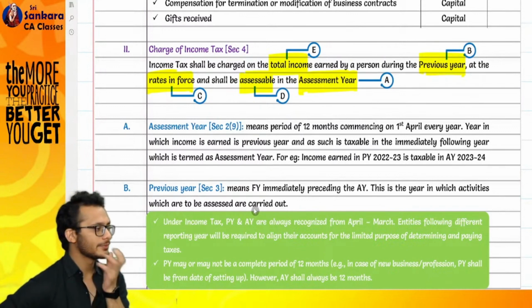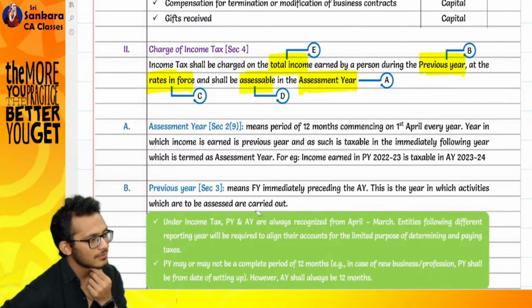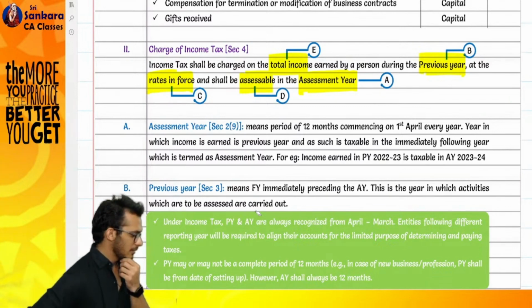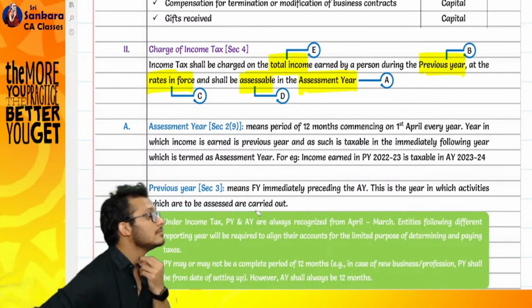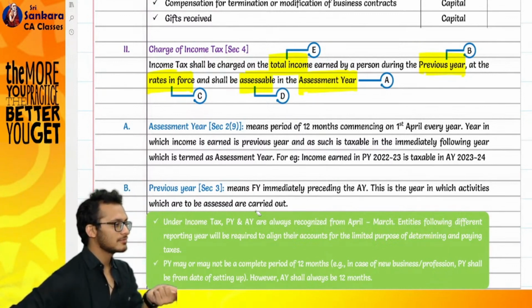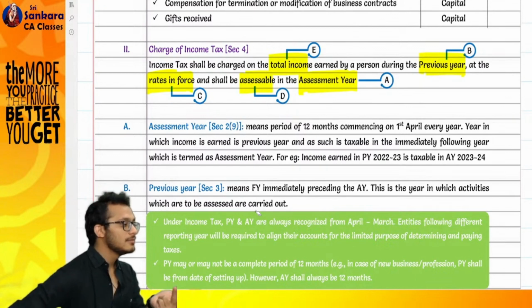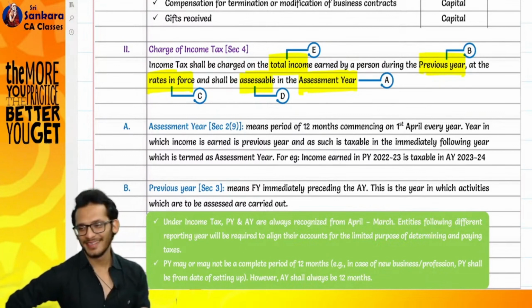Person includes organization, sir. What is organization? Person includes company, HUF, firm, then LLP. Still refreshing foundation. Yes, yes.